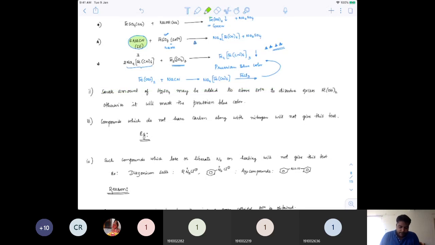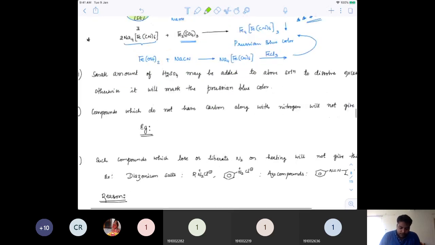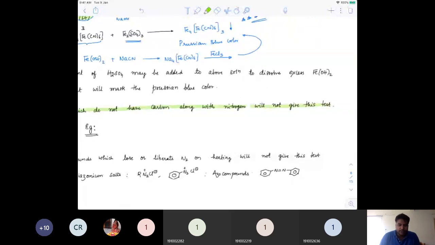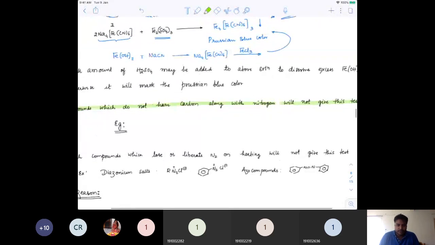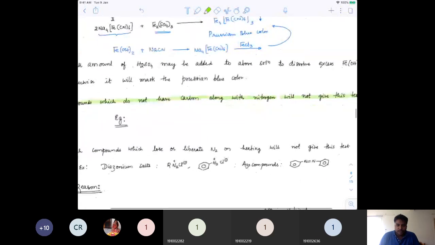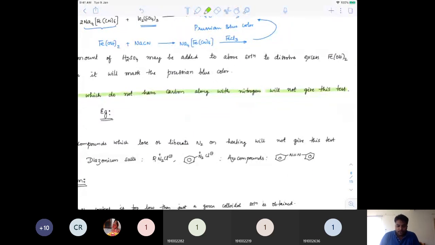Okay. Compounds which do not have carbon along with nitrogen will not give this test. For example, if you have NH2-NH2, this is called hydrazine.